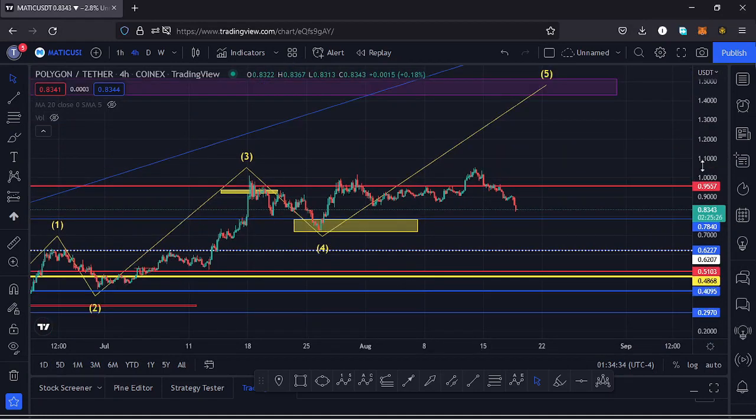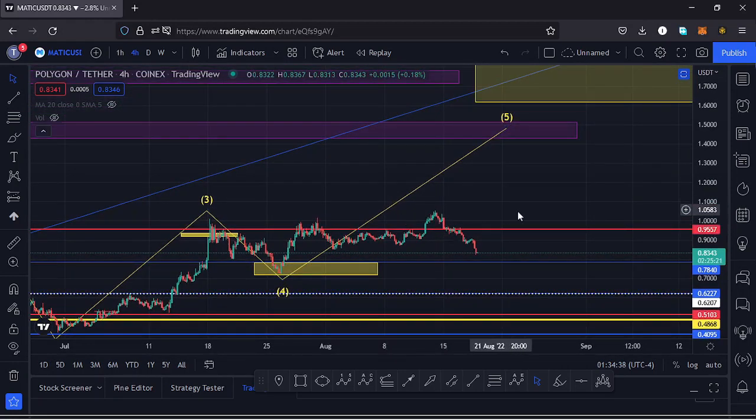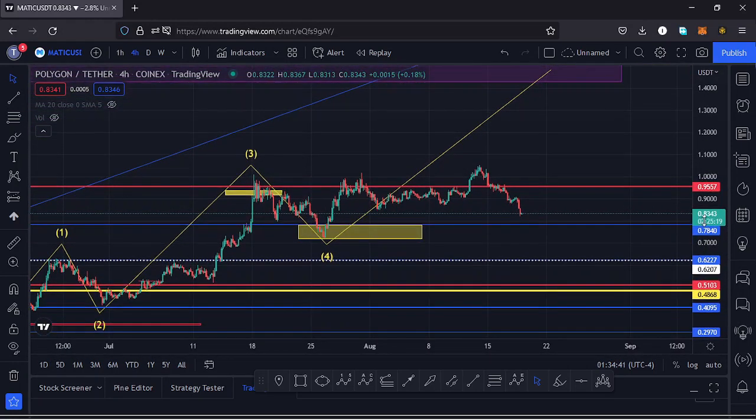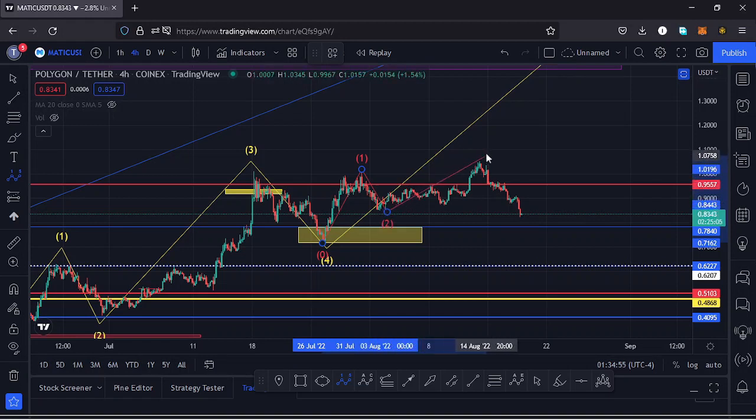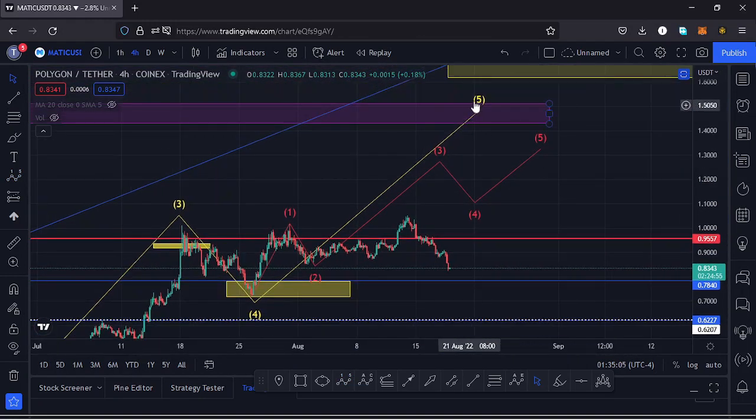And because a wave 5 is an impulsive wave, we also expect to see fractal waves in formation within a wave 5. And in my previous videos, I had said these might be the first wave to the upside. I had that as my first wave of that fractal wave within a wave 5. Then we also saw a retracement to the lower side in a wave 2. Then I expected this movement right here to be the formation of a wave 3. Then expect another retracement to the lower side in the formation of a wave 4. Then continue pushing higher in the formation of a wave 5 to complete a higher Elliot wave count 1.